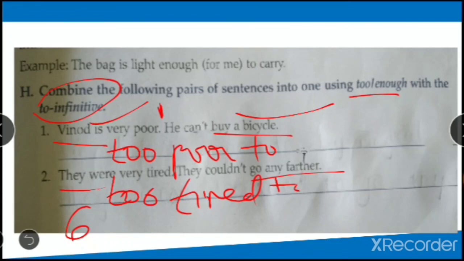Again it is positive because you don't have not. See the seventh one. It is having couldn't, negative, so you will use too. He was lucky. Now very is not written, so it's fine. You don't have to omit that. He was lucky enough to escape injury. Right. So this is how you have to use. Just remember the formula.